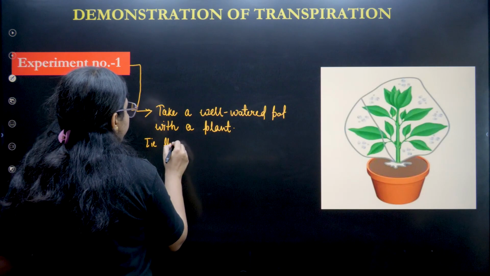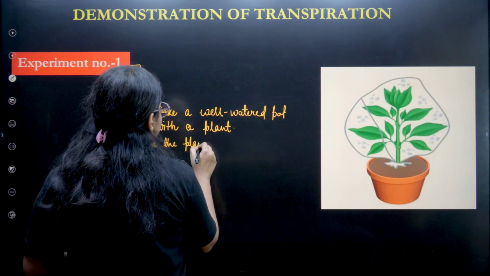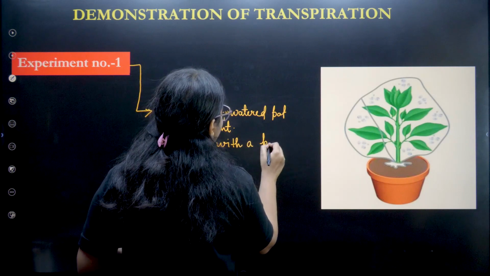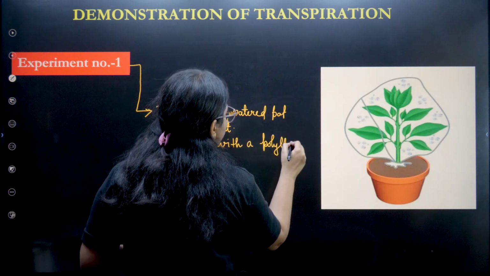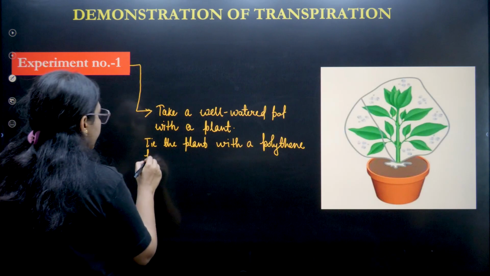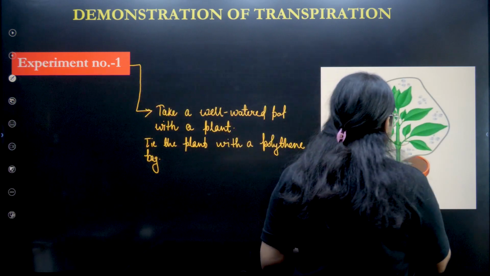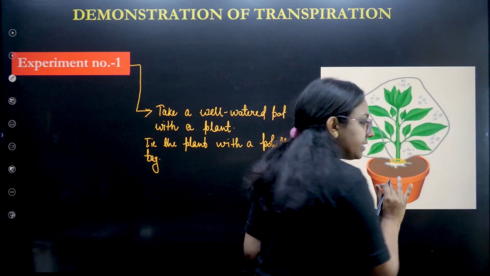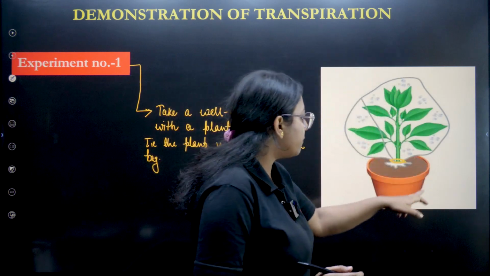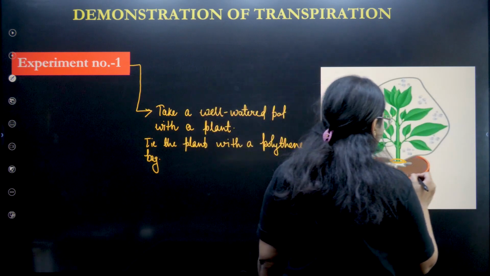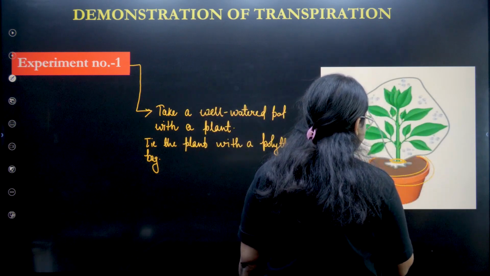Tie the plant with a polythene bag. Now let's understand one thing here. When we tie, you can see we have tied till the stem. We have not covered the whole pot. This pot is as it is.